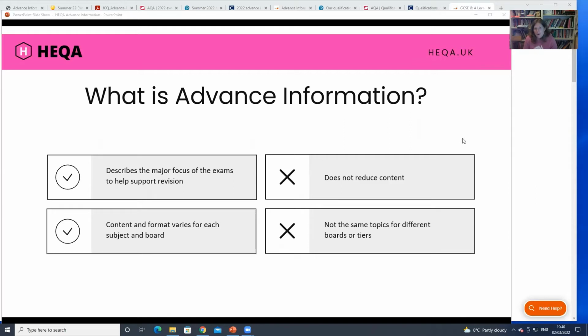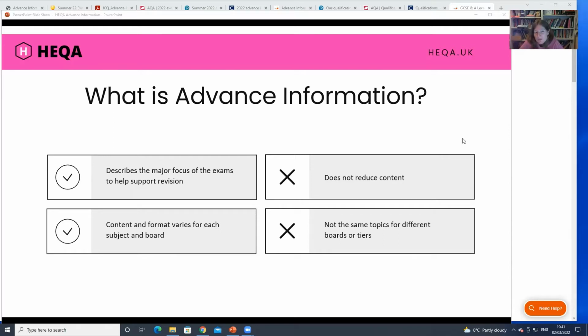And so what they've done is they've tried to give you enough information to say, right, if I work really hard on these topics, I'll probably do okay in the exam. Now, what that actually looks like is different for each subject and each board, partly just because the nature of the exams themselves are different.